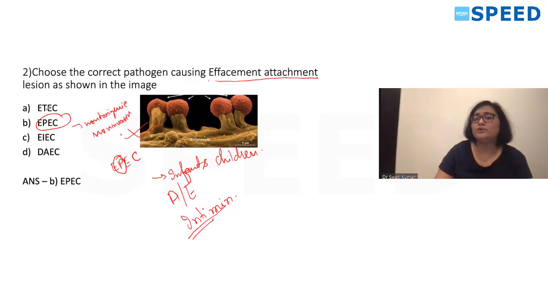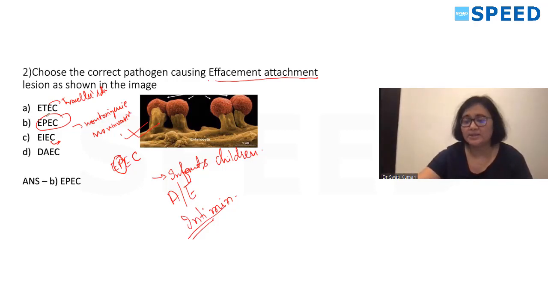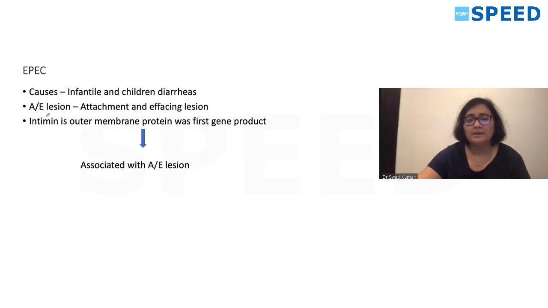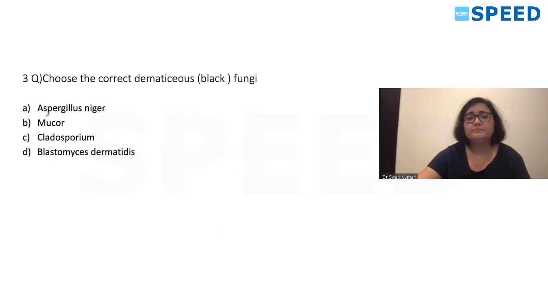Whereas enterotoxigenic E. coli causes traveler's diarrhea, we know. The other options were invasive lesions and diffuse adherence, so we exclude the other options. So attaching and effacing lesion is caused by enteropathogenic E. coli, which is the correct answer. So we have discussed this.